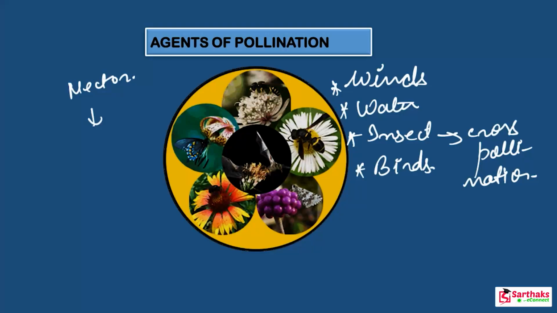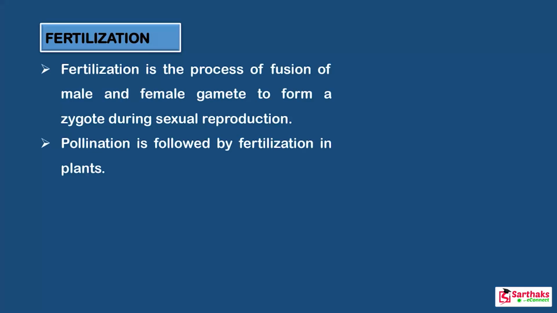And the same thing happens with the wind blowing. If the wind is blowing, it also carries pollen grains from one flower to another flower and helps in cross pollination. Now, after a pollen grain falls on the stigma, the next step is fertilization. Fertilization occurs when the male gamete present in the pollen grain joins the female gamete present in the ovule.